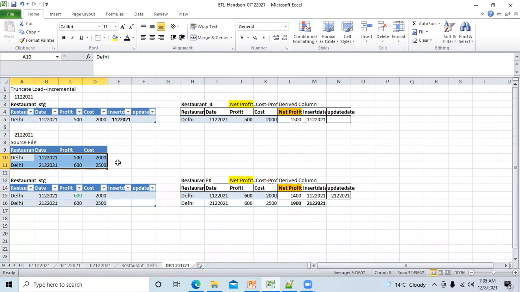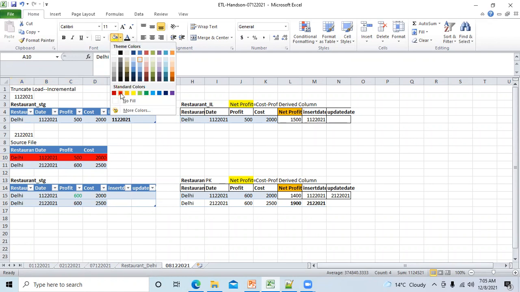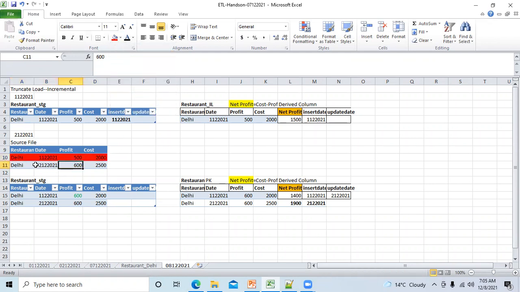Perfect. If we are talking about incremental load, then I am not bothered about the data of the previous day. I am standing on 2nd December. I don't want this data of 1st December. Why have you sent me this data? Because it has already been agreed with the source team that we are working in incremental mode.